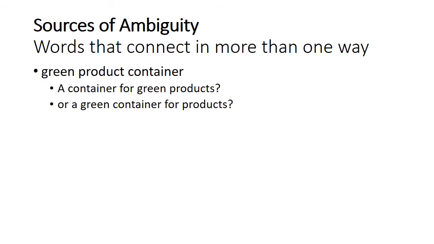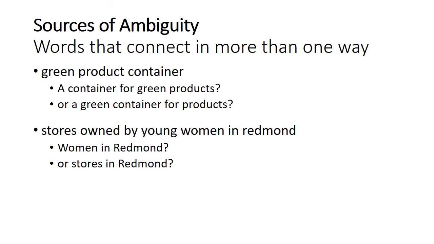A second source of ambiguity is words that can connect with each other in more than one way. For example, in the phrase "green product container," we could be talking about a container for green products, or we could be talking about a green container for any product. The phrase "stores owned by young women in Redmond" could be referring to the young women being in Redmond, or it could refer to the stores being in Redmond.